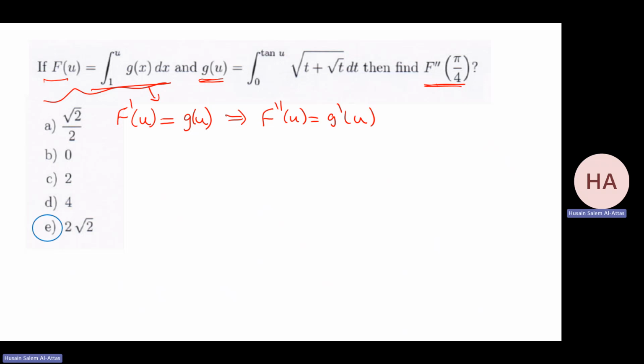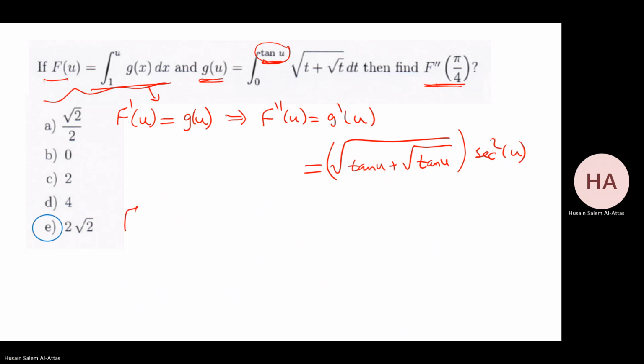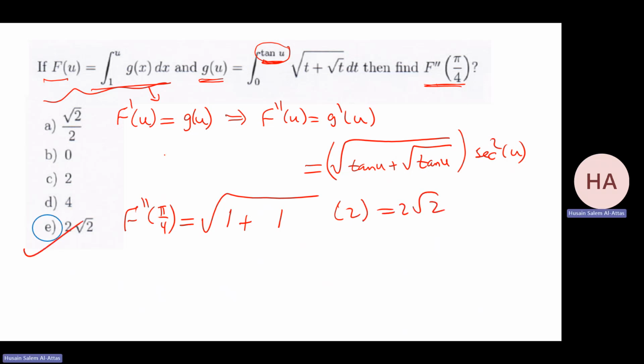So I can differentiate this. That will be what? This is the function. This is my v. So it will be square root tan u plus square root tan u multiplied by derivative of tan, which is secant square u. What they want? They want it at pi over 4. That will give me what? Square root tan pi over 4, which is 1, plus the square root of 1, which is 1, secant square pi over 4, which is 2. So that will be 2 square root of 2. That's it.